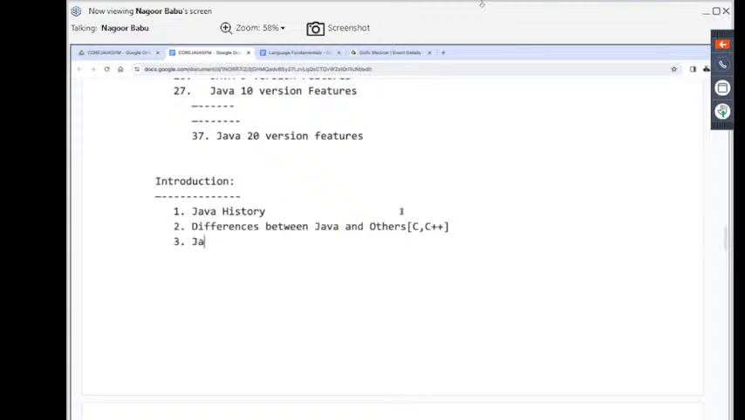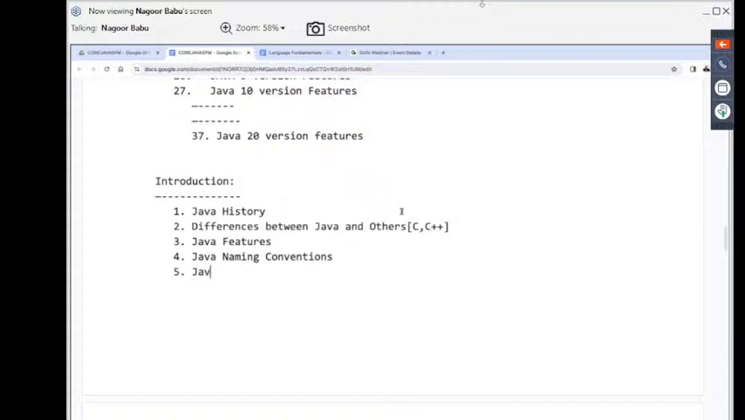Next, after Java features, the next topic is Java naming conventions. Java naming conventions means lowercase letters and uppercase letters. Java is a case-sensitive programming language. We have to understand where to use lowercase letters and where to use uppercase letters. That's why we are going to talk about the naming conventions.